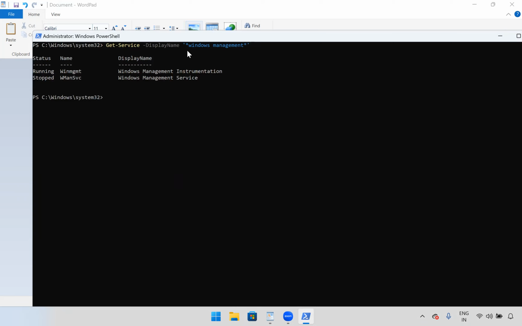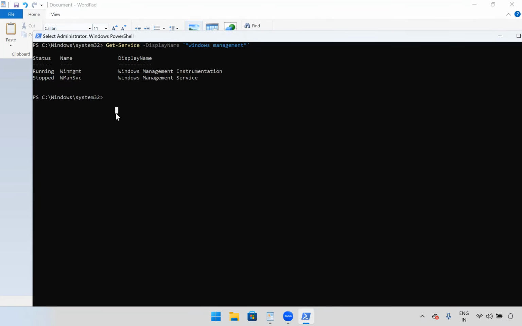See, we have used asterisk at the beginning and in the end, so wherever these words are contained, those services will display. See, first one, Windows Management Instrumentation. The service name is WinMgmt, and the display name is Windows Management Instrumentation, right?